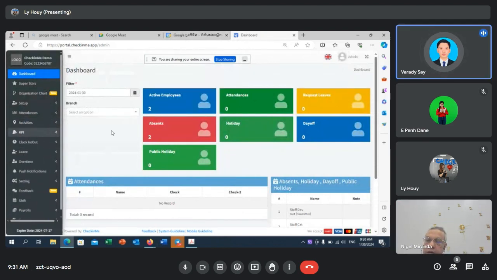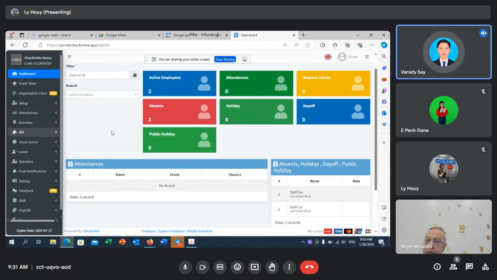In our system, we have a function where you can set up your employee KPI. This one we call activity, which refers to a sales activity. In order to use that function, you need to come into the admin portal that I was talking about earlier. This is mainly for the admin, not a usual employee. Okay, sir. This system is for an admin.